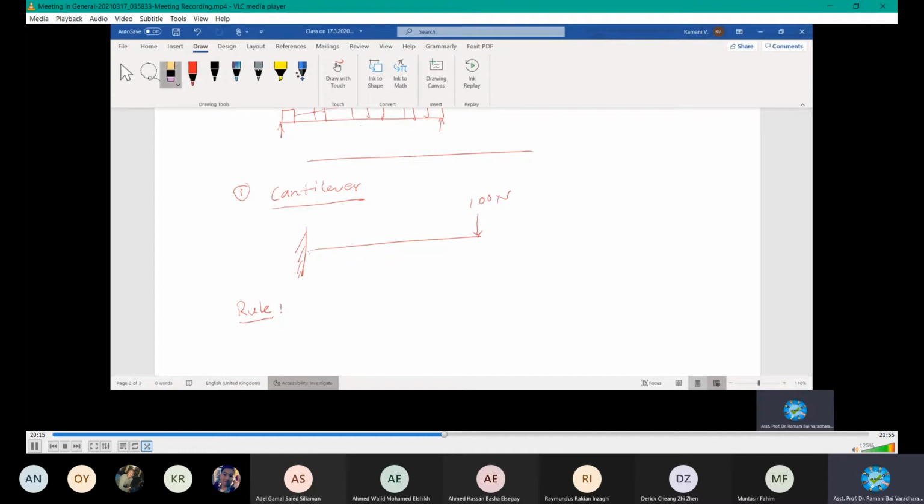If I'm changing, please tell me. If it is different from what we are doing, please correct me. But this is what we are following. Rule for shear force: in this case, we are going to draw a bending moment diagram and shear force diagram. Shear force diagram for this case.